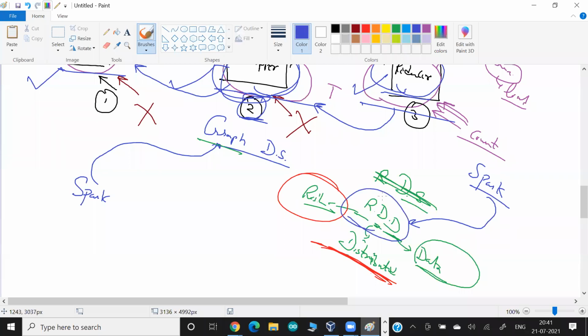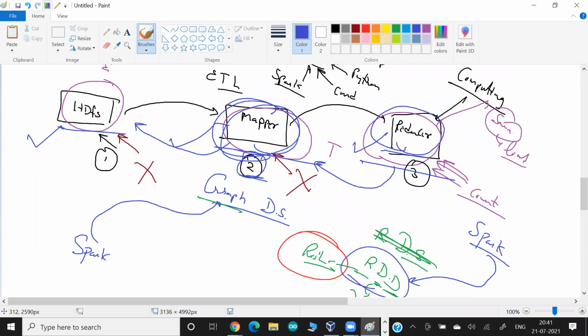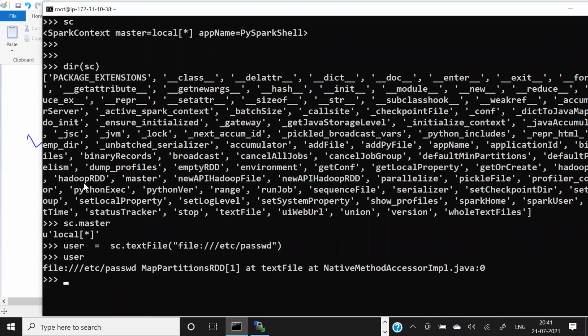I am trying to explain what is actually happening behind this. Whatever operation you do here, each one maintains its own node, and this node is known as an RDD. If you see, this one says I am a file, and it maintains some information, but it is an RDD.